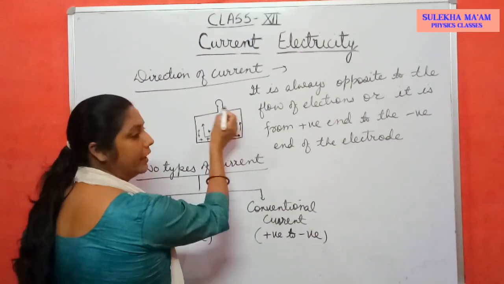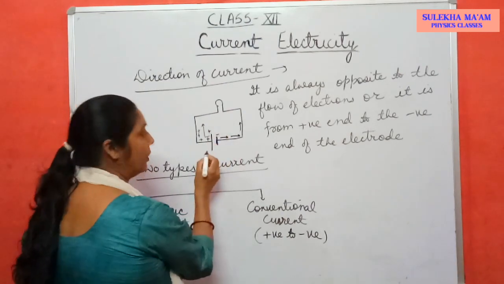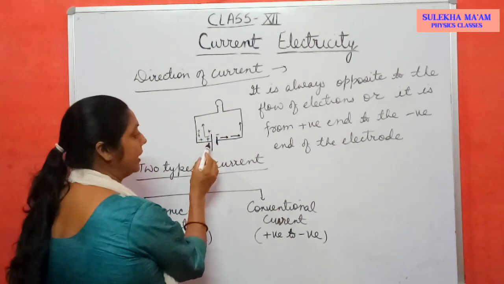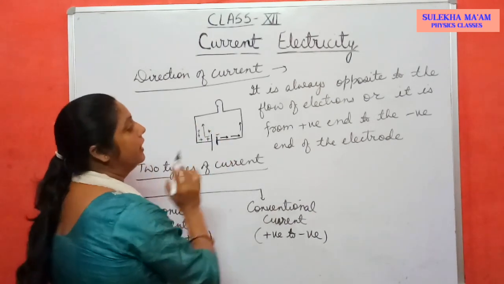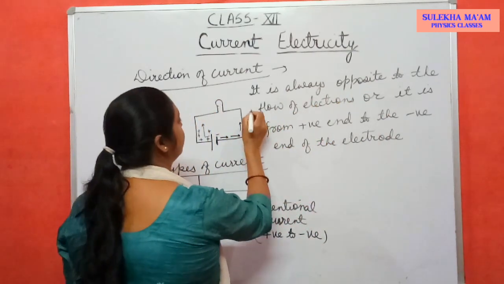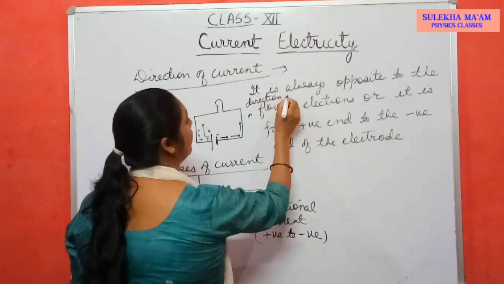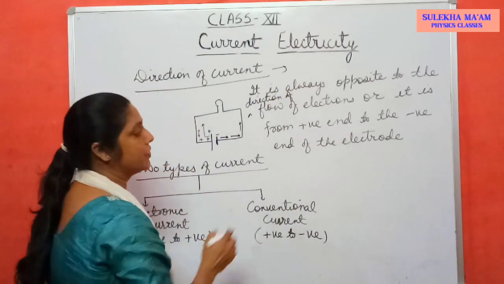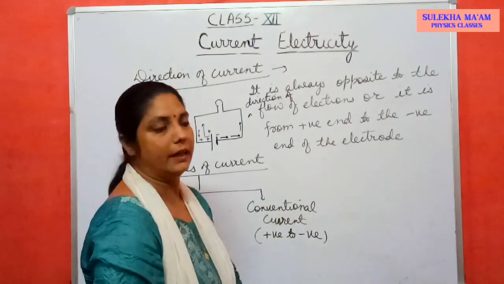Okay. Positive end to negative end means direction of conventional current, and it is opposite to the direction of flow of electron, because electron always flows from negative to positive, and we always take the direction of current is from positive to negative end. It means it is always opposite to the direction of flow of electrons, or it is from positive end to negative end of the electrode.